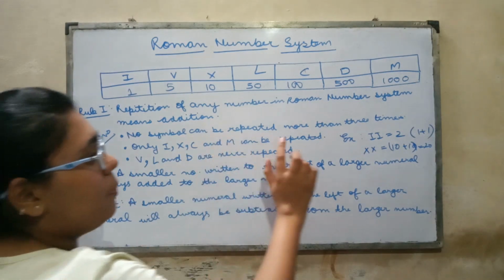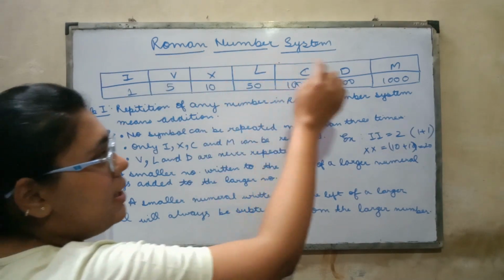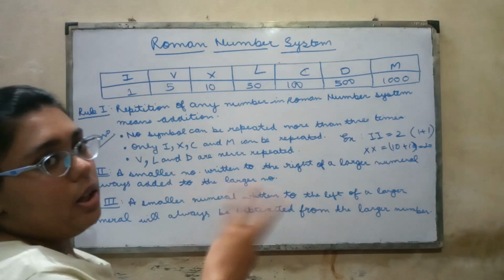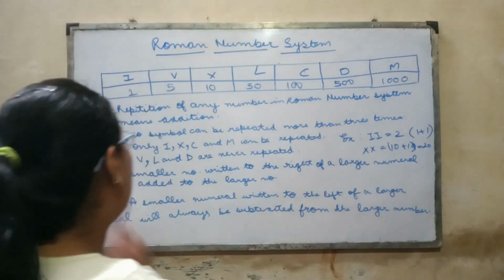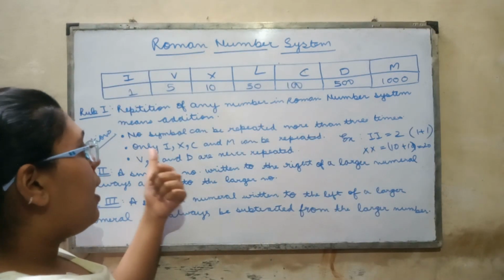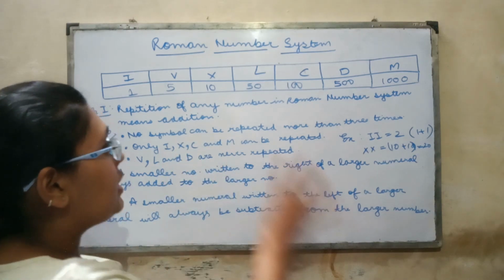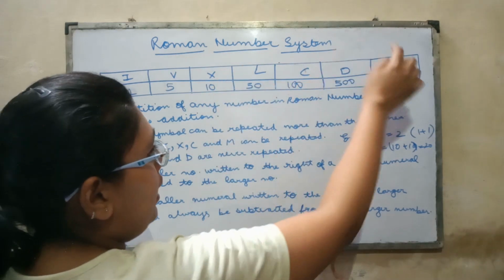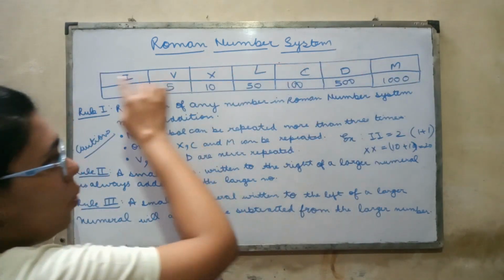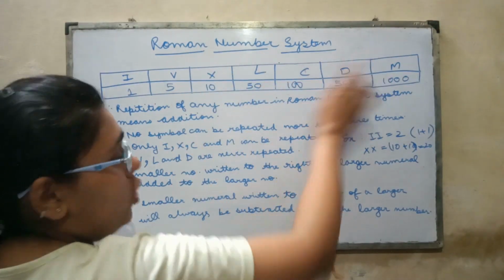No symbol will be repeated more than 3 times. 1, 2 and 3. Then you have only I, X, C and M. These 4, I, X, C and M, can be repeated, while V, L, D cannot be repeated.